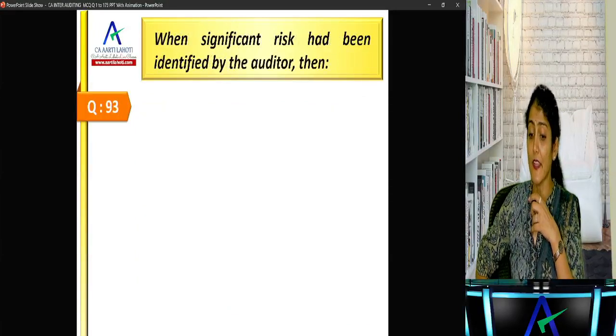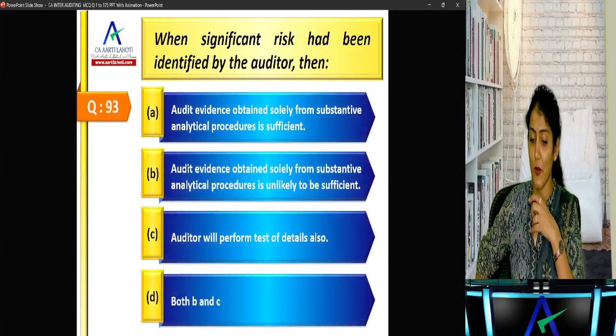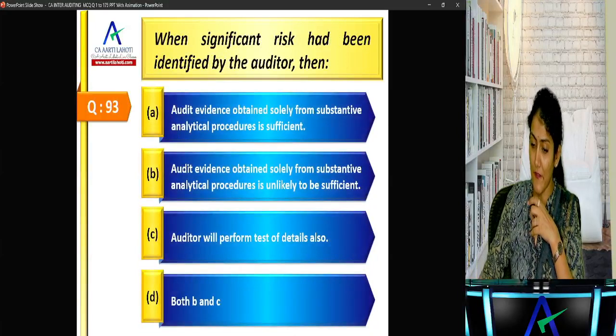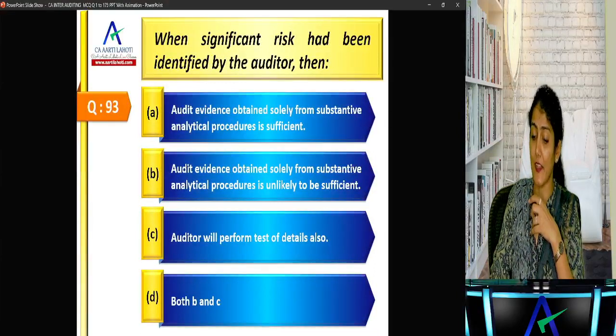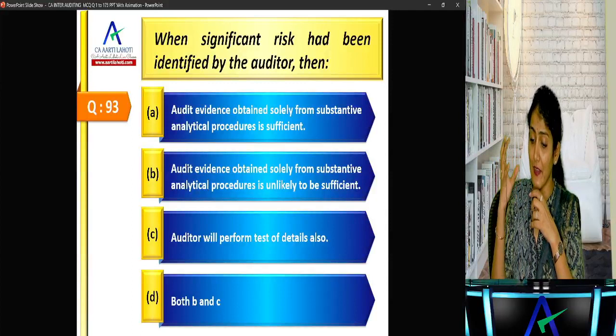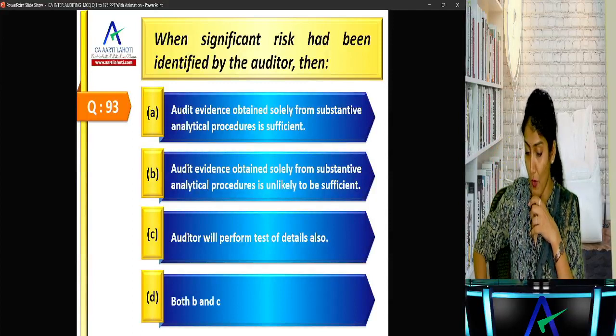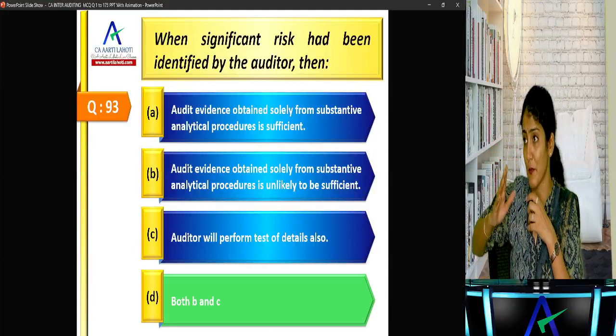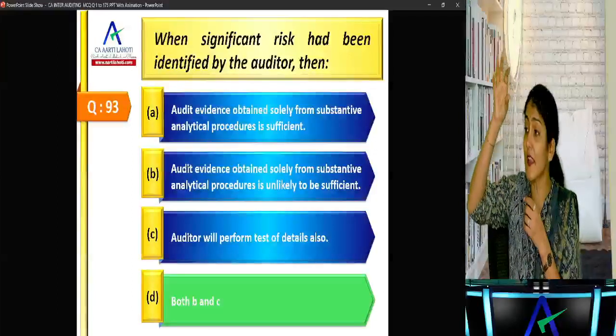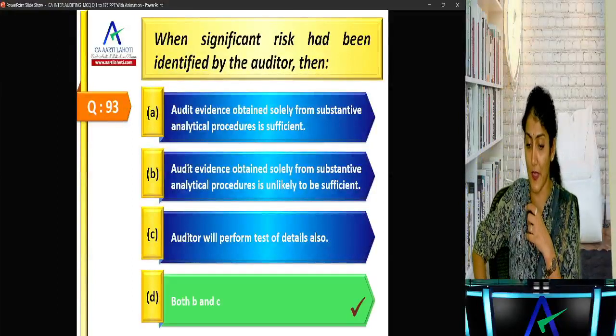Okay, when significant risk has been identified by the auditor, then audit evidence obtained solely from substantive procedures is sufficient. Audit evidence obtained solely from substantive analytical procedures is unlikely to be sufficient. Auditor will perform TOD also, or both B and C, right? So both B and C. Why? Because it's a significant risk which has been identified by the auditor.